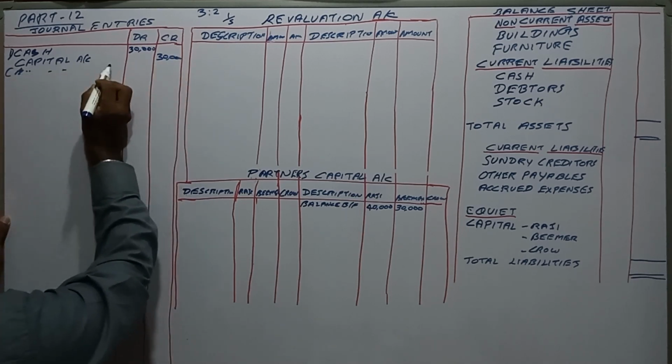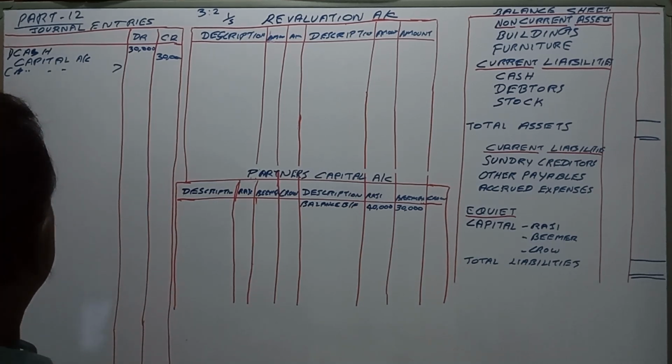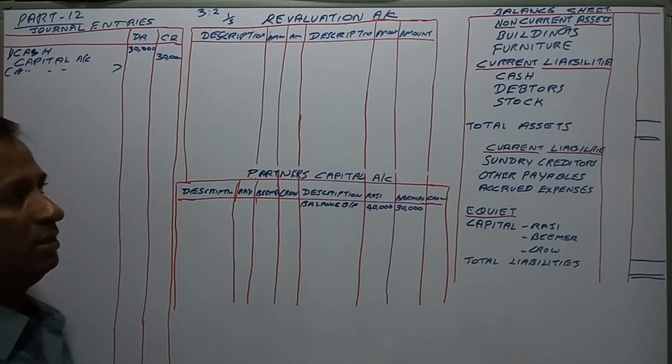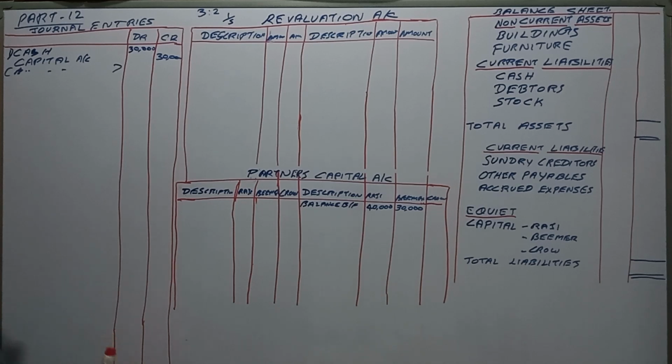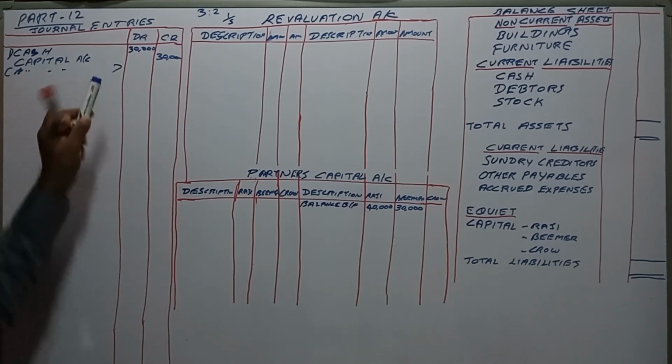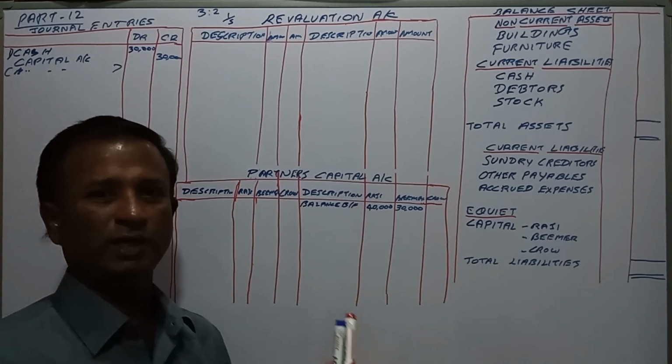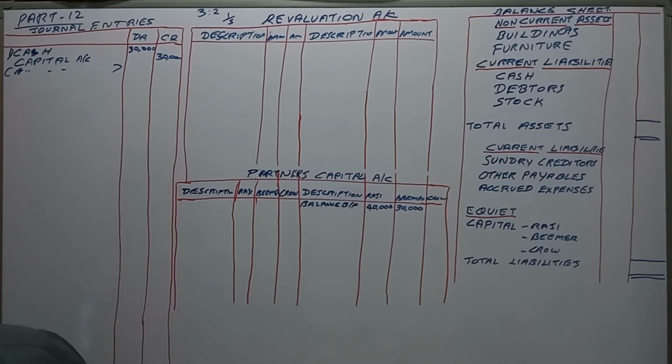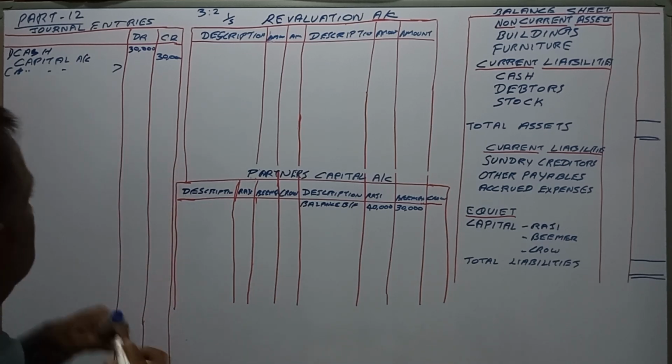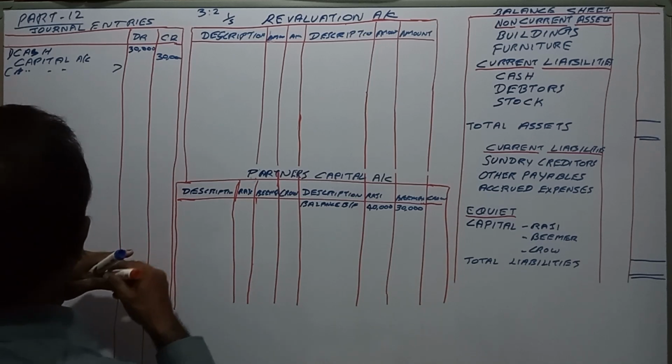Being capital brought by Crow. That is the narration you have to give.